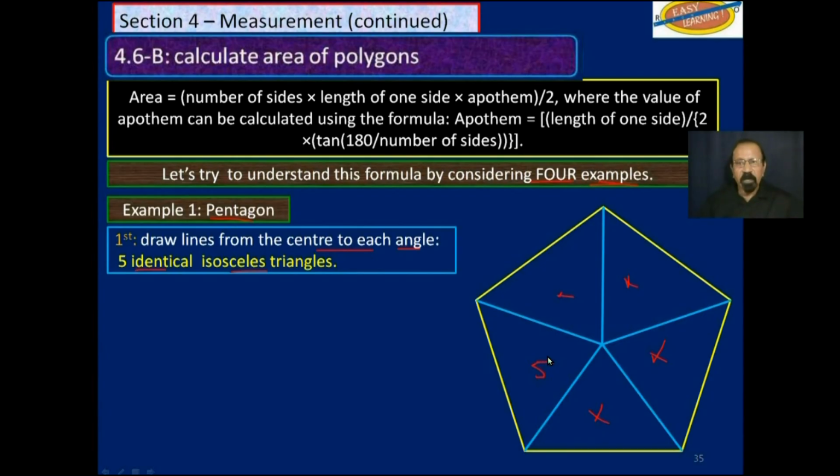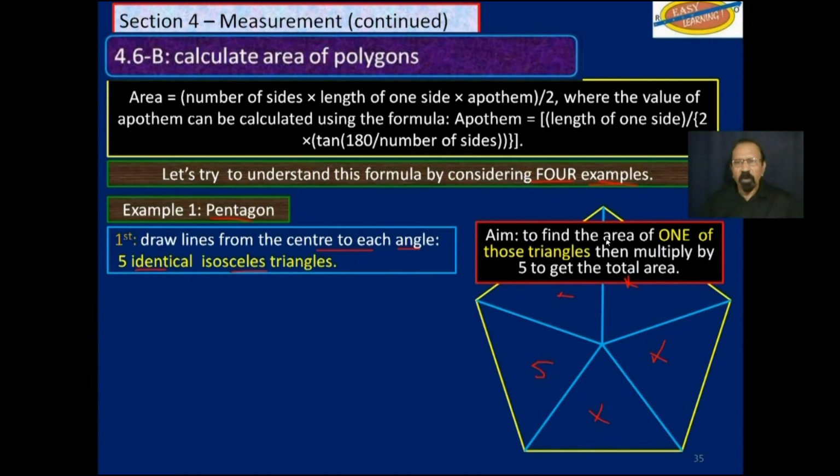We will determine how many triangles we have. Then the next thing is we will find the area of one of these triangles and then multiply by 5 in this case, because it's a pentagon. If it were a hexagon, we will multiply by 6. So this side here is 8 centimeters, and so are all the other 4 sides.